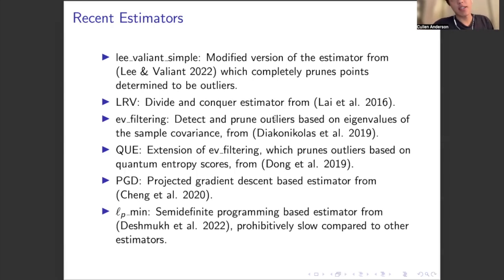Projected gradient descent is an estimator which frames robust mean estimation as a non-convex optimization problem and still finds an approximate solution despite the non-convexity. And LP-min frames robust mean estimation as a semi-definite program and uses a semi-definite programming solver to solve the problem. However, we do not include this in our graphs as it is prohibitively slow compared to other algorithms. So for example, in a table, we show that while the other algorithms run in under 1 second for a simple setting, LP-min takes around 15 minutes.